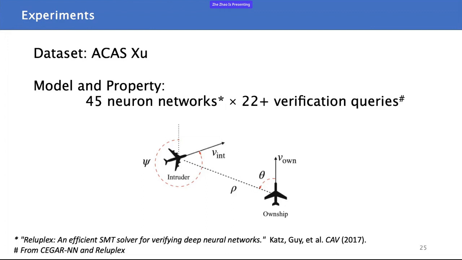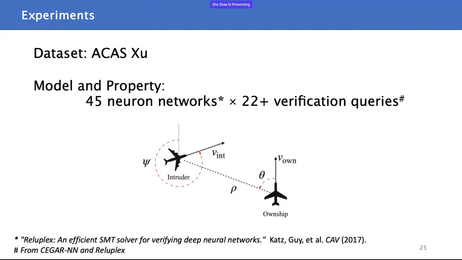The first point I want to mention is that if you want to apply a testing algorithm on bigger data sets, bigger neural networks, it's much easier than a verification algorithm on a bigger neural network. So I think CLEVEREST has the potential. The reason we didn't do this kind of experiment in this paper is that the last year's CEGAR-NN cannot handle this kind of problem. So we are upgrading CEGAR-NN. This is a bottleneck, and we didn't do this kind of experiment.